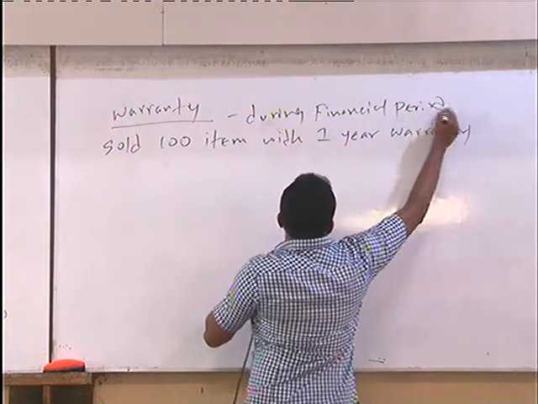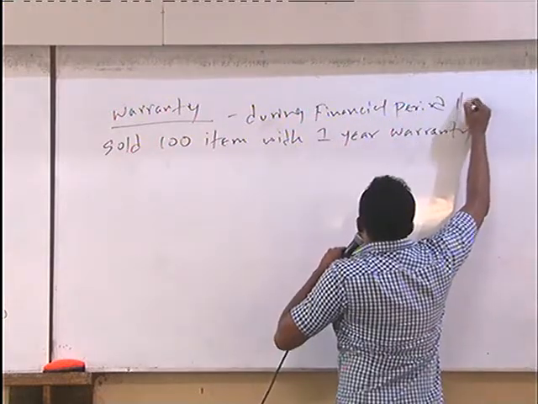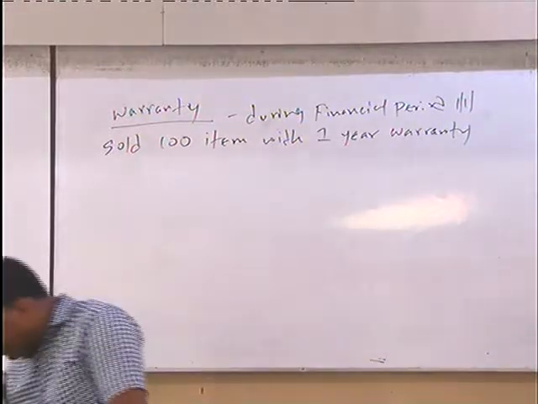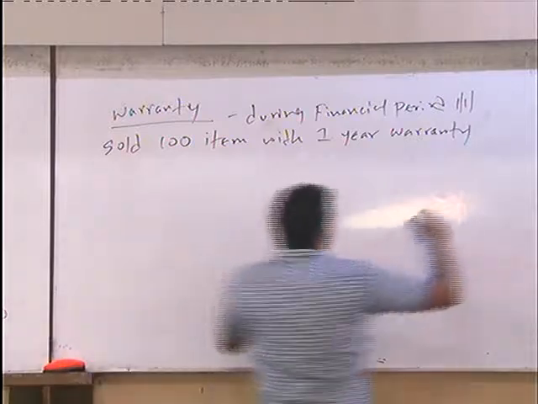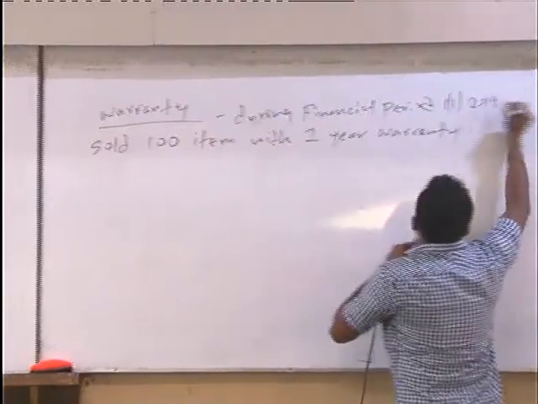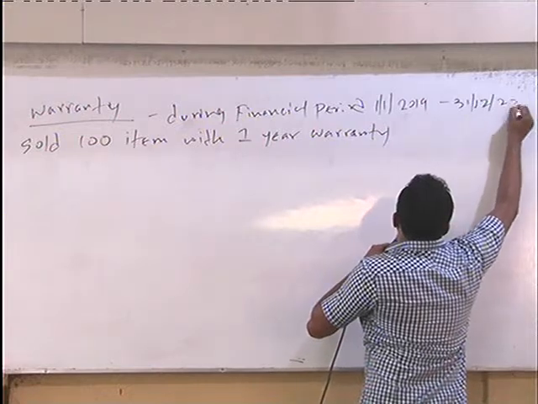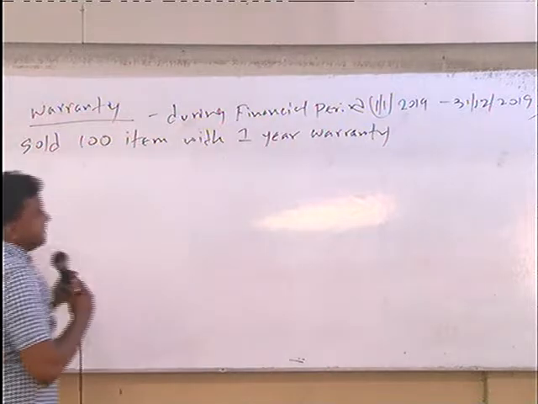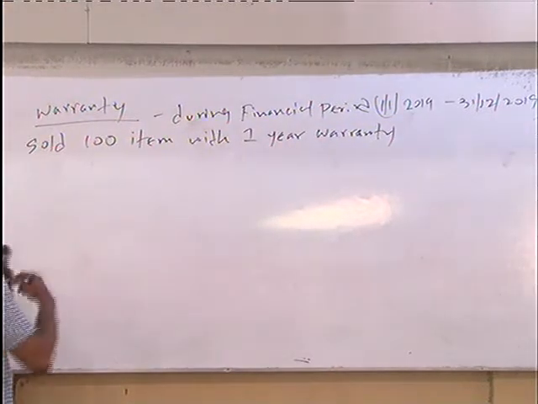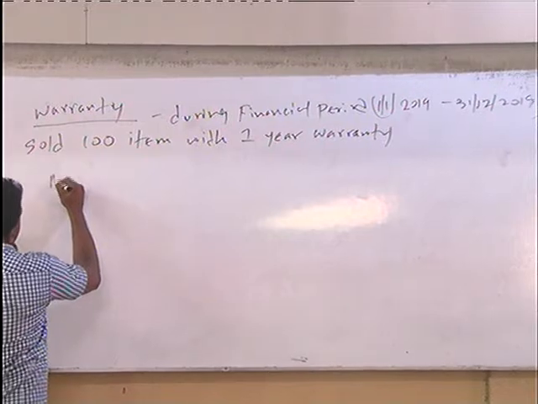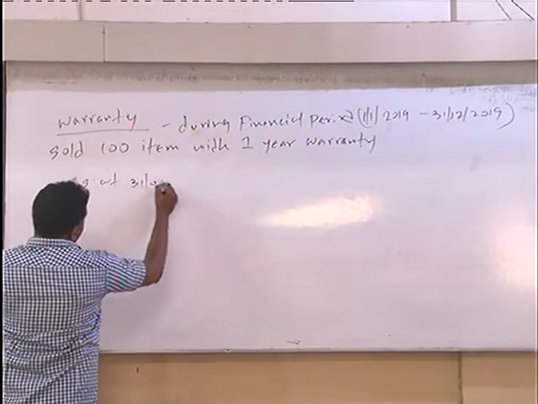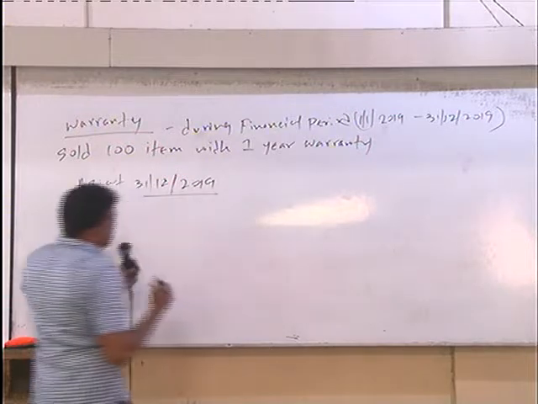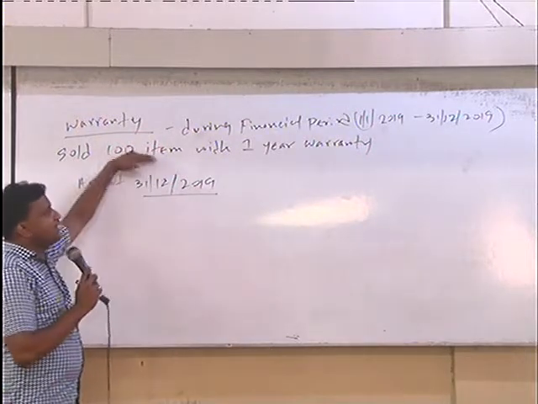But at the end of the financial period, now you have sold items during the financial period from 1st of January 2019 to 31st December 2019, right? So then what happened? At the end of the period, you want to know, as at 31st December 2019, right? Now, during this financial period, you have sold 100 items.